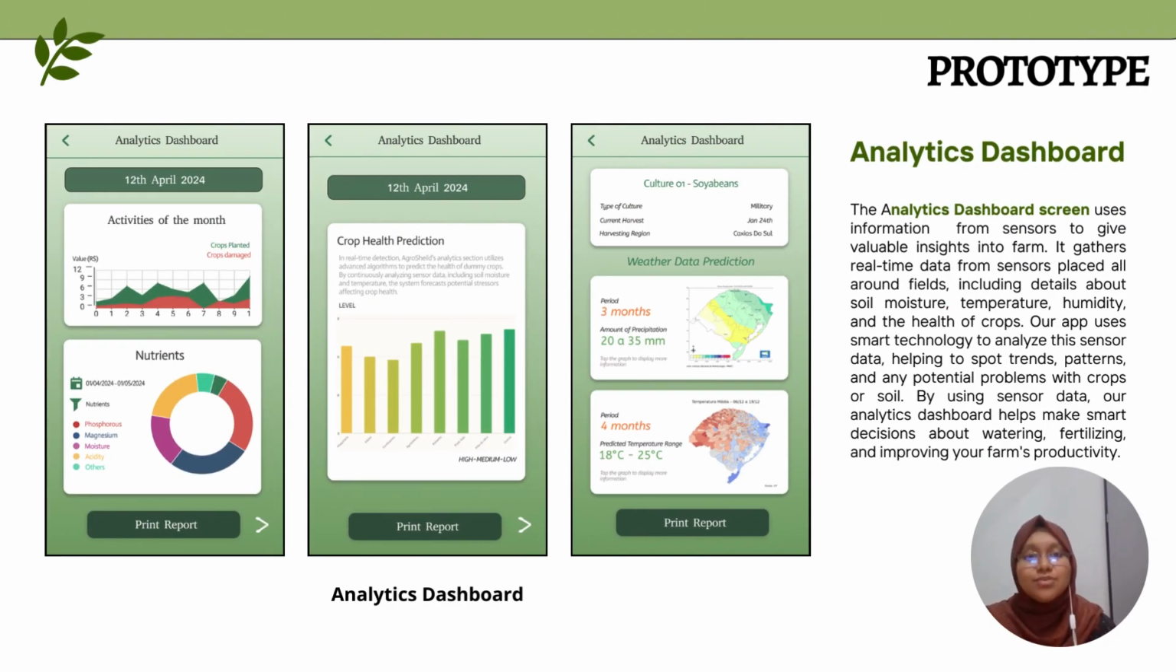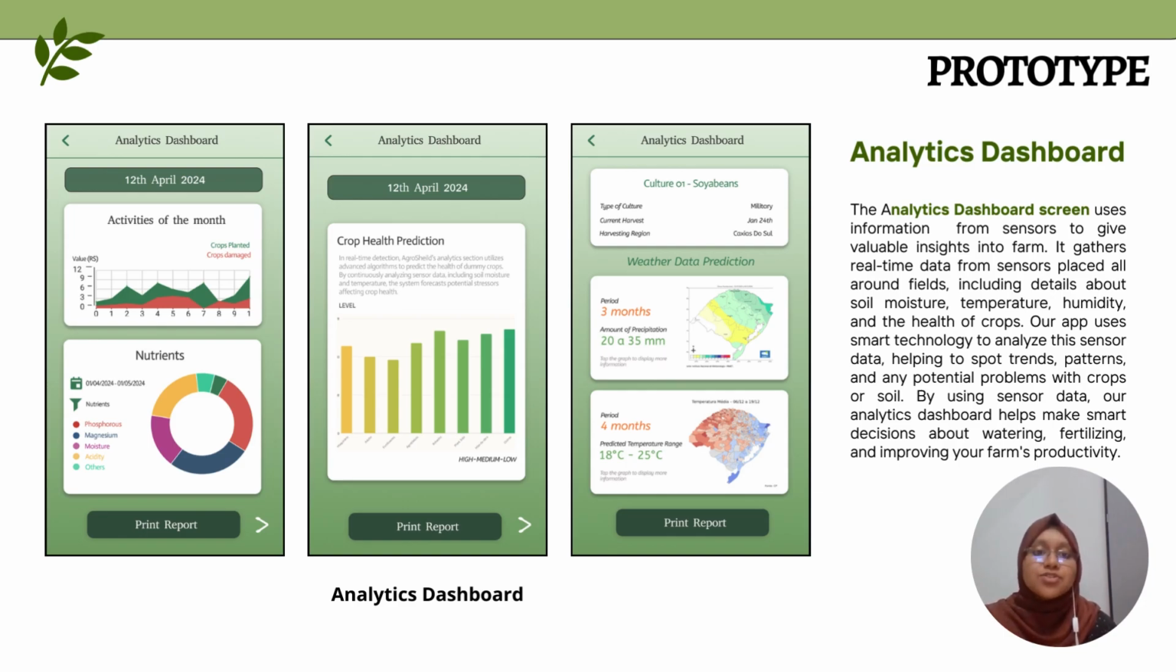For the next module, we have the analytics dashboard. As you can see, we have allocated 3 screens for showing the statistics and the analytics of the crop health. So this dashboard screen uses the information from the sensors to give valuable insights into the farm, and it gathers the real-time data from the sensors placed all over the field. And it includes the details about the soil moisture, temperature, humidity, and health of the crops.